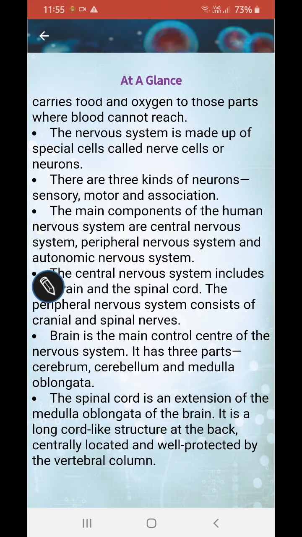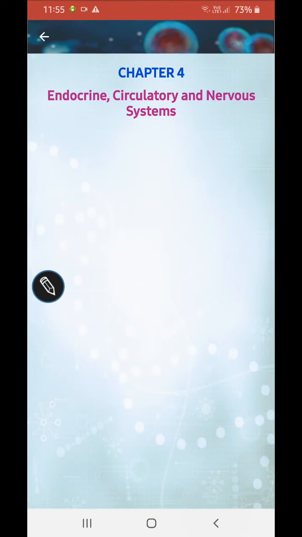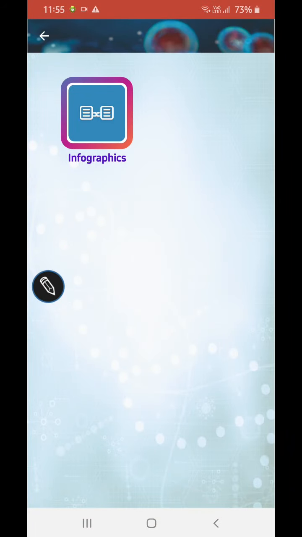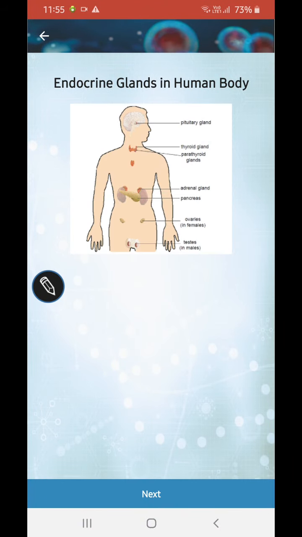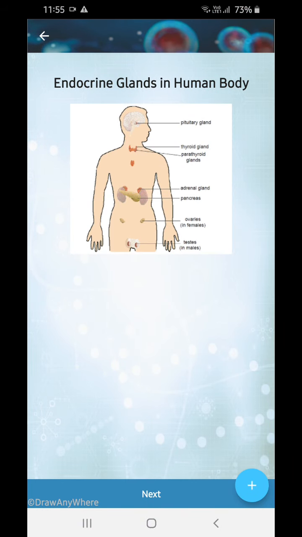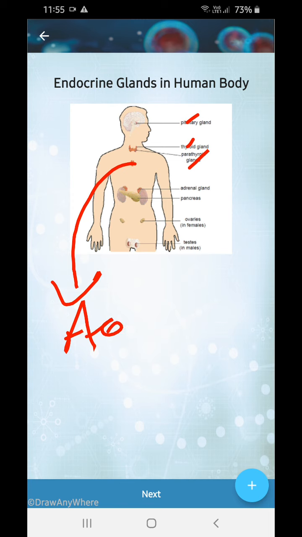Next we come to the infographs. See the endocrine system. The pituitary gland is located in the brain, this part. You can see the thyroid glands over here. Parathyroid gland, you can see. Okay, adrenal, this. You know what's this? Adam's apple.